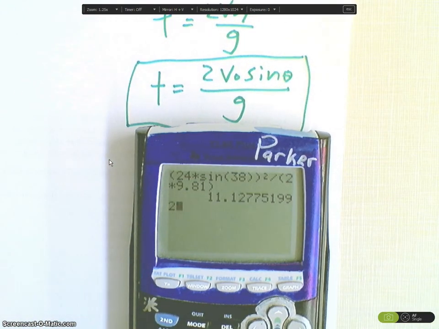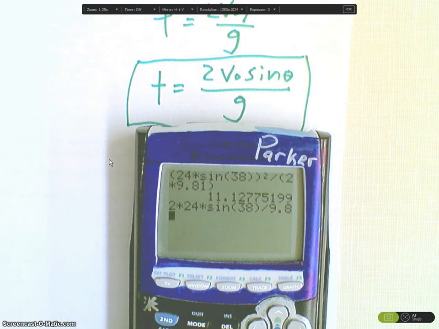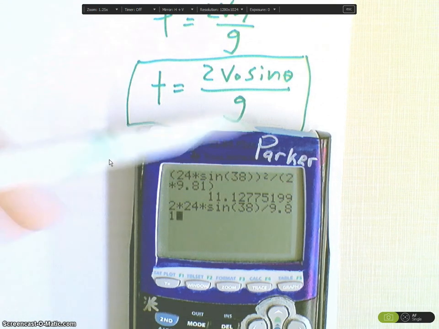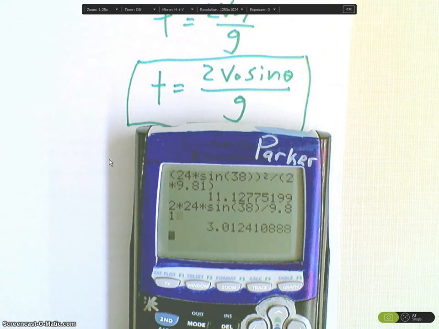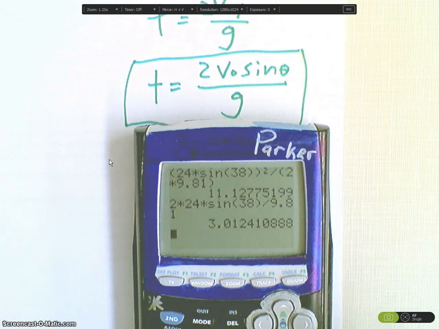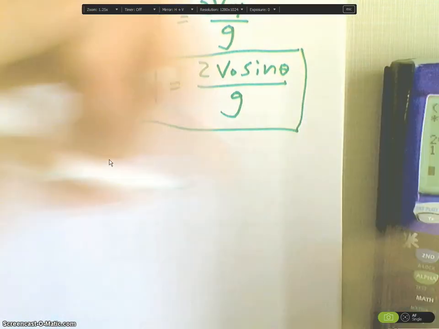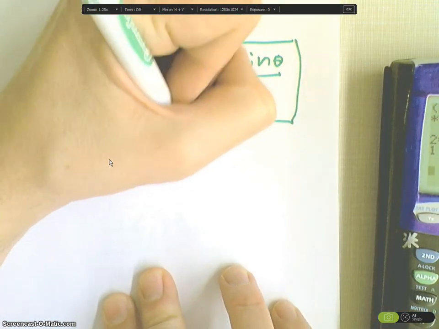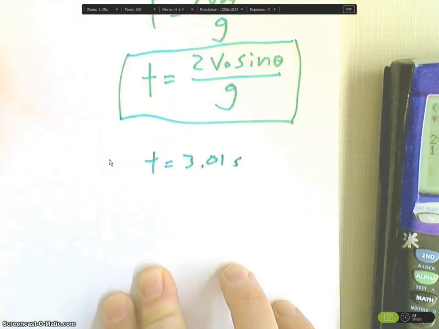So that is 2 times V0, which was 24, times sine, the angle was 38 degrees, and then we're going to divide that by 9.81. Not negative 9.81, we got rid of the negative with the algebra there. So we have 3.0124, you know what, we'll just round that to a time of 3.01 seconds.